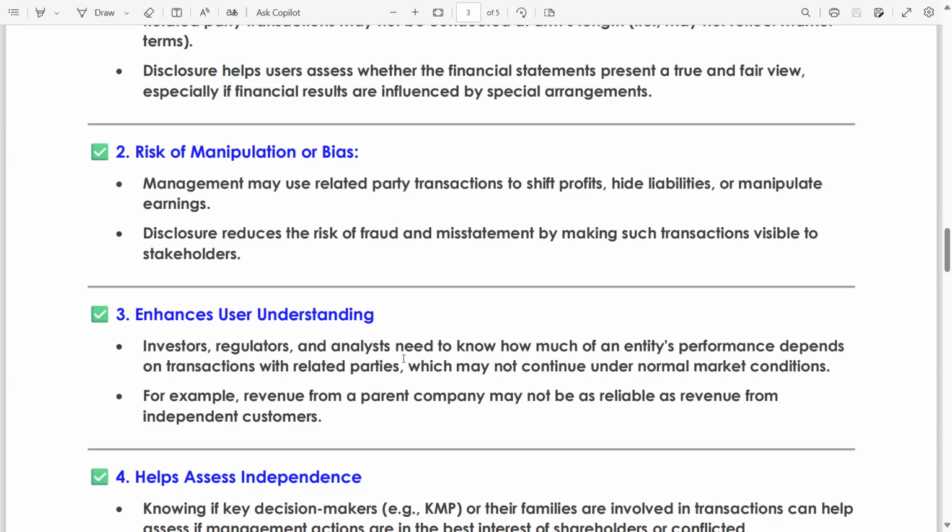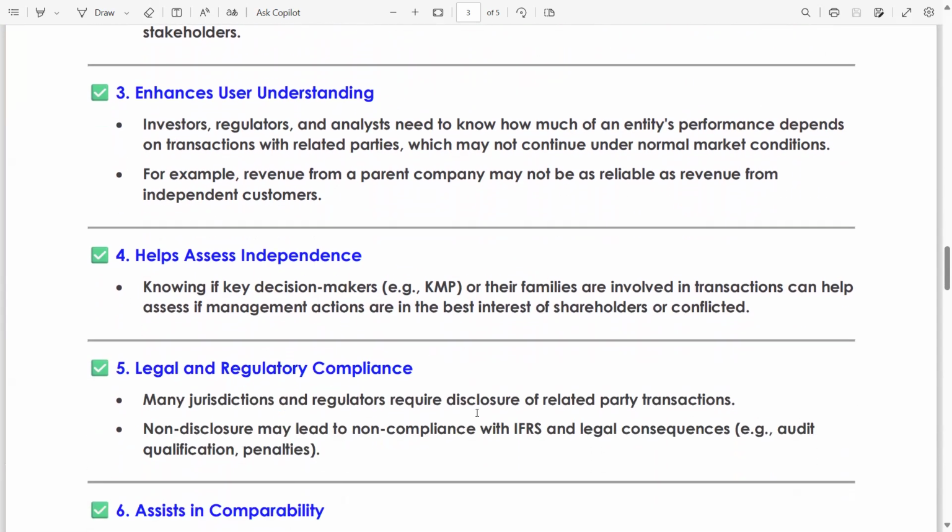Investors, regulators, and analysts need to know how much of an entity's performance depends on transactions with related parties, which may not continue under normal market conditions. For example, revenue from a parent company may not be as reliable as revenue from independent customers.